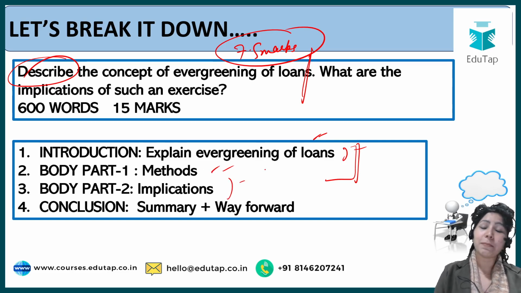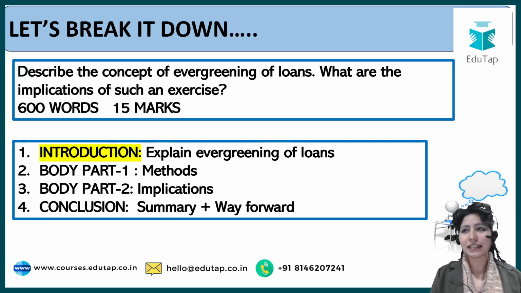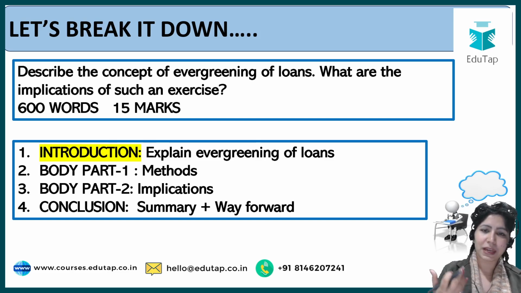Then talk about implications of such an exercise and then give a summary and a way forward that should be sorted. So talking about introduction, what is evergreening of loans? First of all, understand what is the meaning of the word evergreen. What do you understand by evergreen? Evergreen is that which always remains green, always remains live, always remains active.